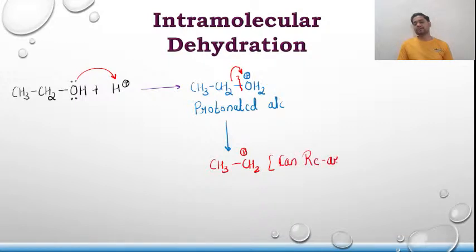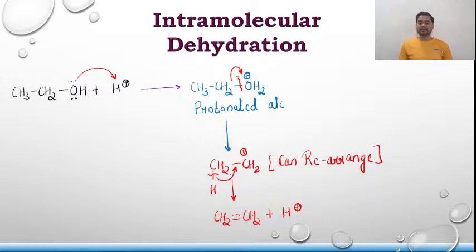Since there is a formation of carbocation, it can rearrange. Please make a note of it, guys. Rearrangement is possible. And the final step is formation of product. Let me write this as CH2 and H. This hydrogen from here will break the bond and give the bond over here, and will come out as H plus. So this is CH2 double bond CH2 plus H plus.